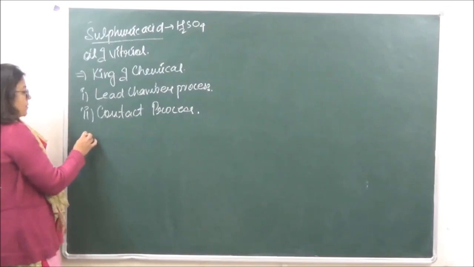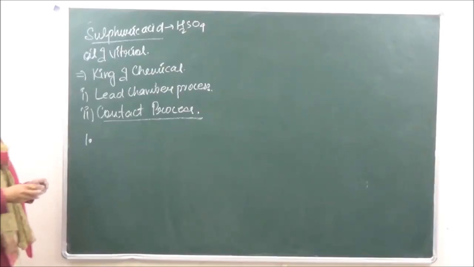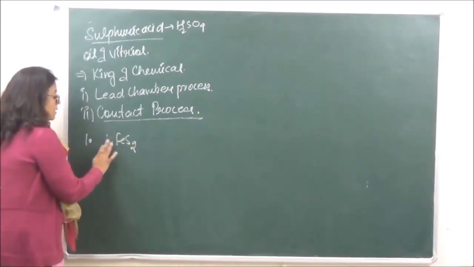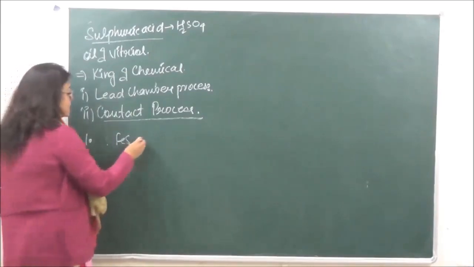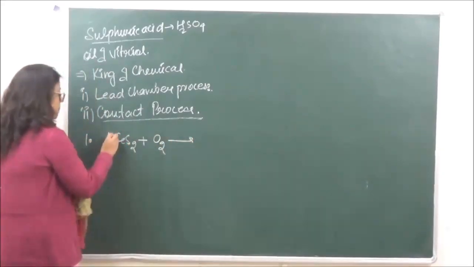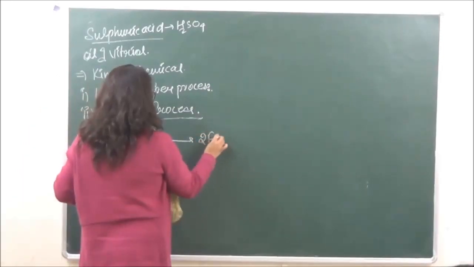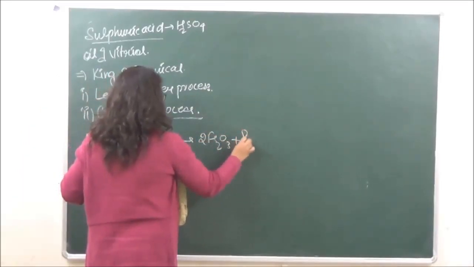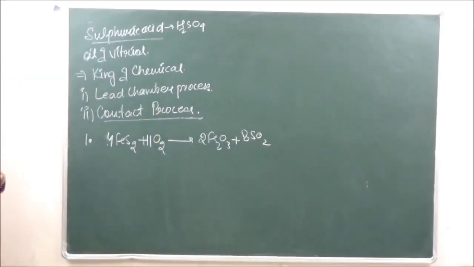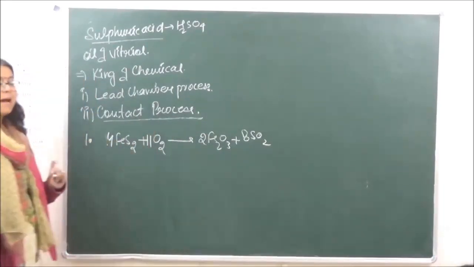The first step is the preparation of sulfur dioxide, which is done by iron pyrites to give us sulfur dioxide, right? This is the first method to calculate or to manufacture sulfur dioxide from iron pyrites.